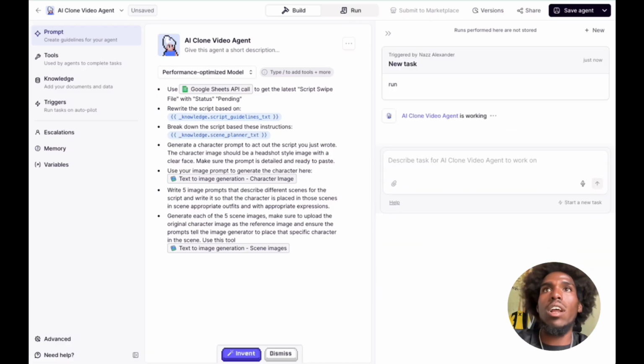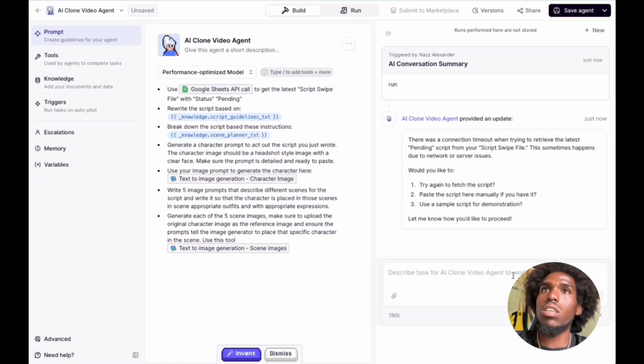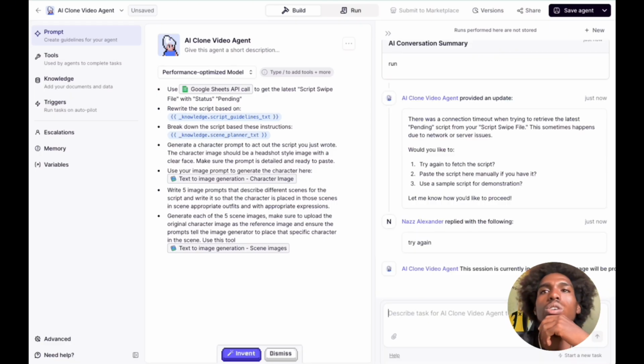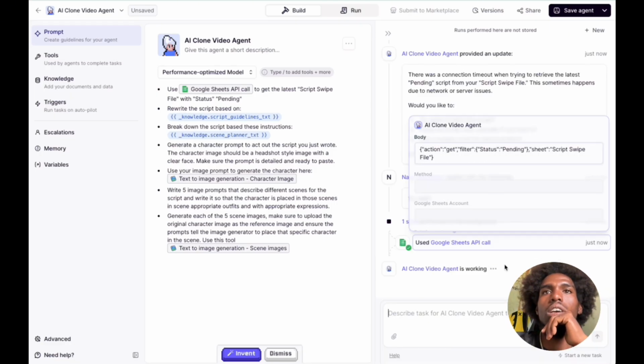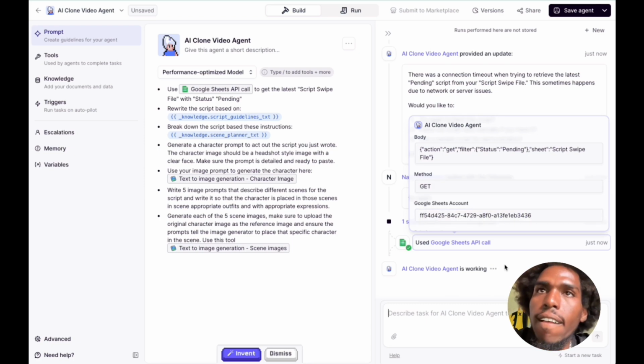Let's do it. All right, so the AI clone video agent is working. There was a connection timeout when trying to retrieve the latest pending, something happened due to network or server issues. Would you like to try again? Network issue. See, the agent is working. This time it looks like it worked.